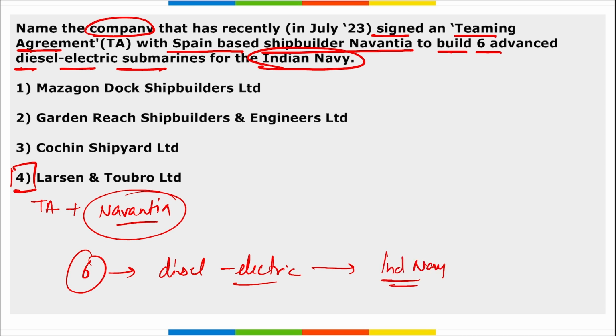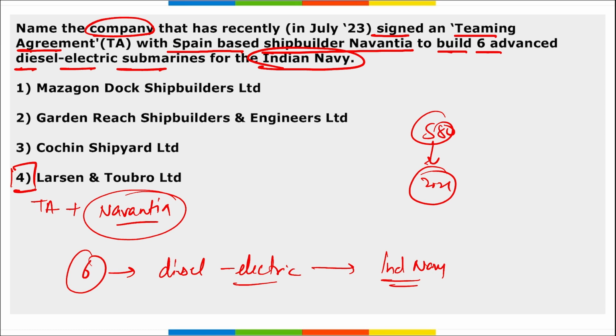Correct? Very important. Apart from this, the TA was signed for the purpose of submission of the techno-commercial bid for India's Project 75, that is P75I. Apart from this, remember, the first S80 submarine was launched in 2021, correct?